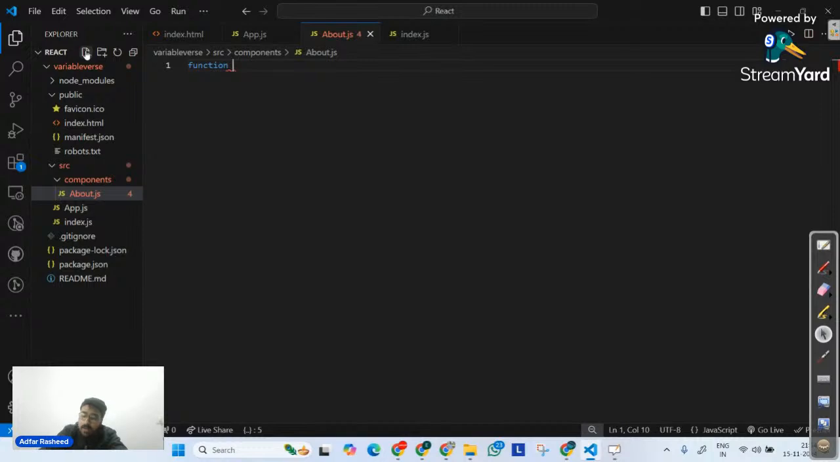Now the name of the component will be exactly the same as whatever the file name is. So if the file name is About.js, the component name will always be About with the A capital. If my file name is Contact, the component name will also always be Contact. If my component file name is Adfar, the component name will be Adfar as well. So please remember that it has to be uppercase only.